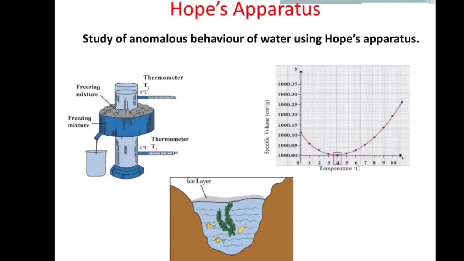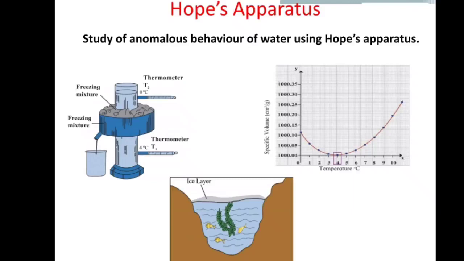When the temperature of the water starts decreasing below 4 degrees Celsius, the volume increases and the density decreases. It therefore moves in the upward direction. The temperature of the water in the upper part, that is T2, therefore decreases rapidly to 0 degrees Celsius. The temperature of water in the lower part T1, however, remains at 4 degrees Celsius for some time and then decreases slowly to 0 degrees Celsius.